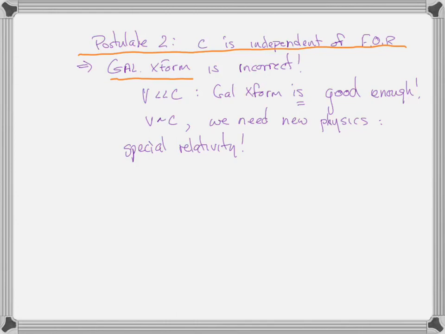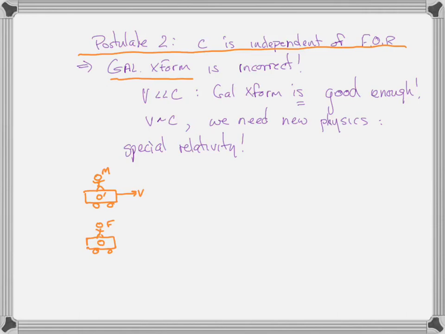In order to explain the results of c, the speed of light, being independent of frame of reference, Einstein talked about this experiment. If you have two train cars, and Frank and Mary are on the two train cars. Frank is standing in the center of one train car, and Mary is standing in the center of the other train car. Guess I need to give them both arms. There we go. Let's make Mary a moving reference frame, moving at speed v, so she's going to be O prime, and Frank is in the O frame of reference.